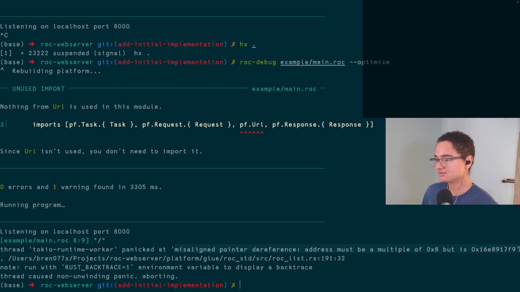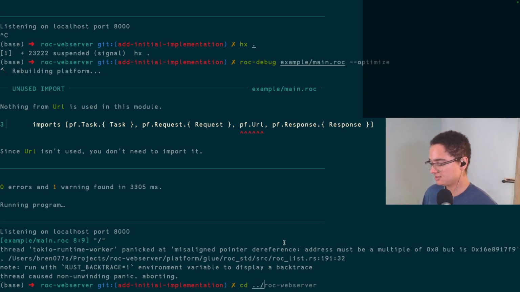Oh, this is, I think, where I saw this error that Richard was just talking about in the Zulip chat, where it was a misaligned pointer dereference. But anyways, because we're incorrectly generating how to call this function, basically we're passing the wrong data to something, we're reading garbage data, and then it crashes. And so we have to essentially just fix the generation here and make that nicer. To do that, we're going to be working in Roc today, as opposed to working in Rust, because of how Roc glue works.